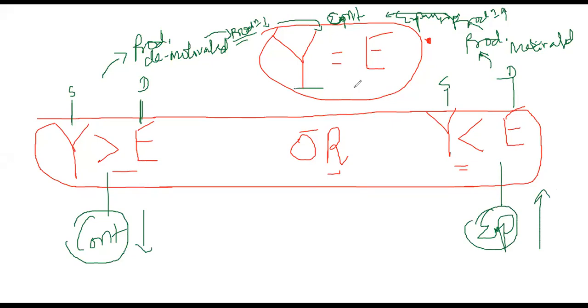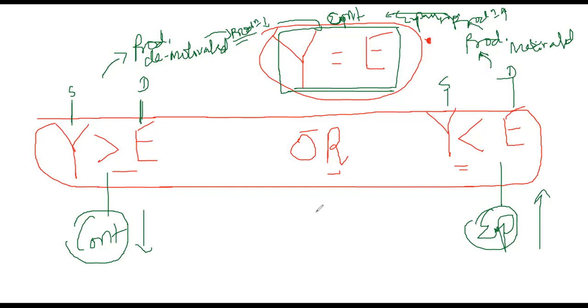But if Y and E are equal, no expansion, no contraction. Production doesn't increase, production doesn't decrease. If Y and E are equal, there is no expansion, there is no contraction. That is the one we say equilibrium. Did you understand this? Right?